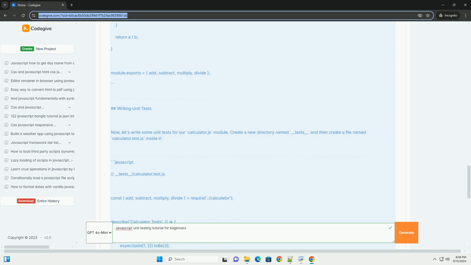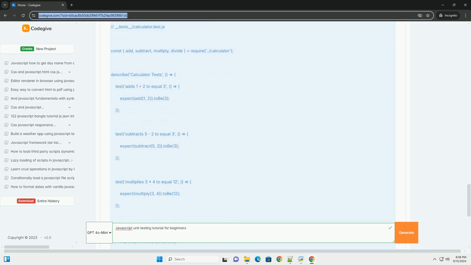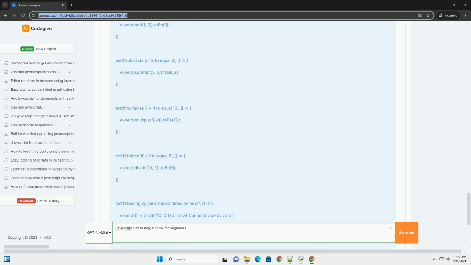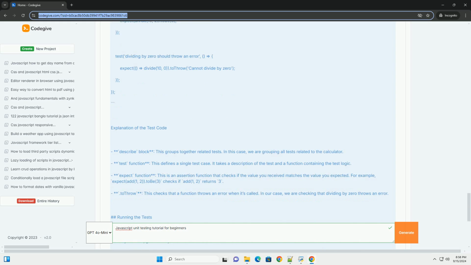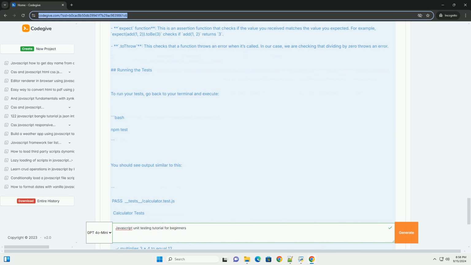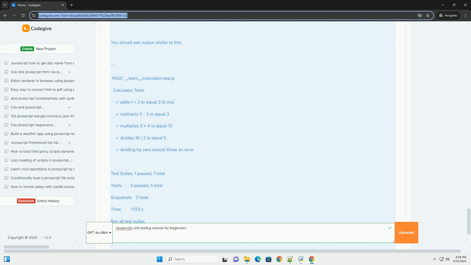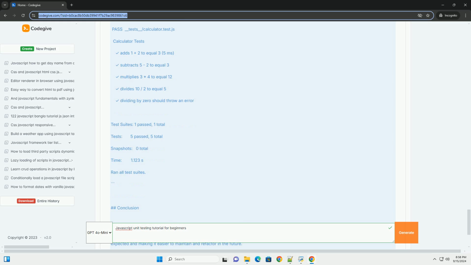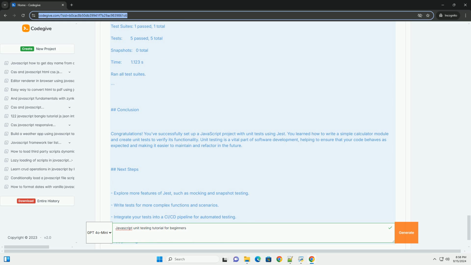The tutorial emphasizes the process of writing simple test cases to validate the behavior of functions, focusing on concepts like assertions, mocks, and spies. Beginners learn about the structure of a test file and how to organize tests for clarity and maintainability. The tutorial also covers best practices, such as writing isolated tests and using descriptive names for test cases.